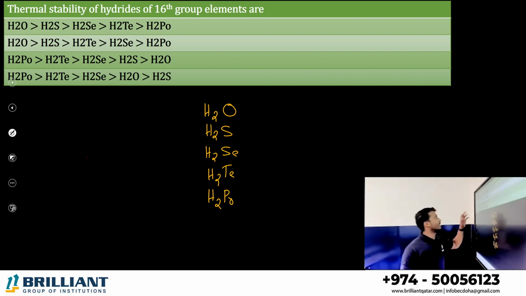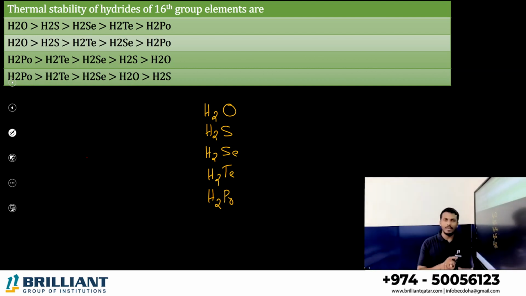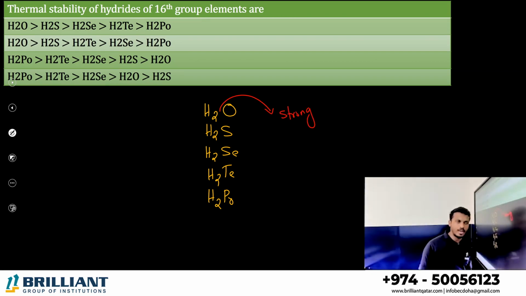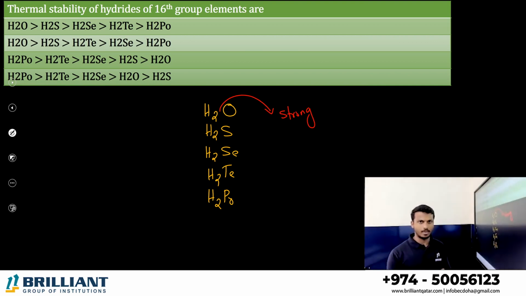Question: thermal stability. Thermal stability depends on bond strength. The higher the bond strength, the higher the thermal stability. Which bond is very strong? No doubt H2O, because oxygen is a more electronegative element, and it has very strong hydrogen bonding.